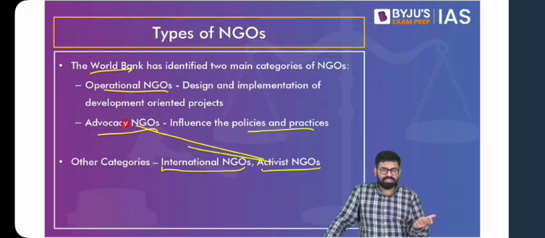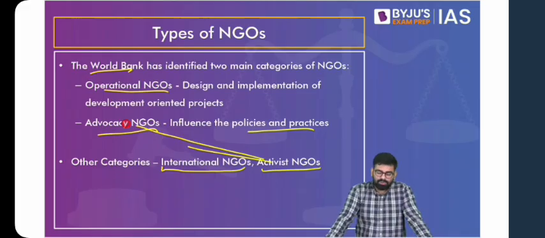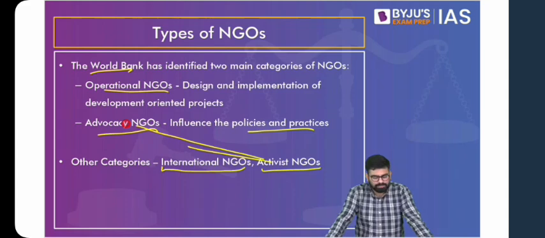So you can have advocacy NGOs and activist NGOs, but more often than not, you'll find that they are one and the same thing. The ones who are basically advocating, say, rights of minorities, etc., they are the ones who take up the role of activism. They are the ones who mobilize people to get this thing done, to get any kind of rule or process passed. So these can be various types of NGOs.